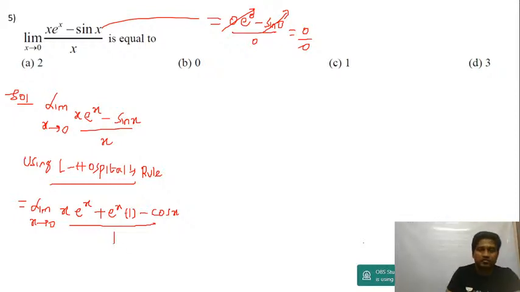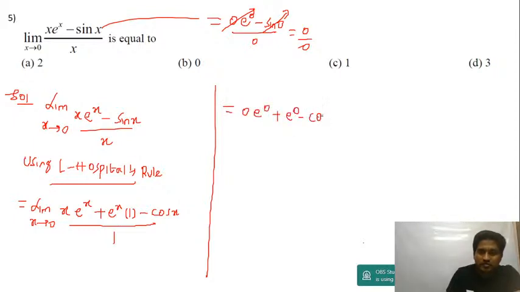Now x is tending to 0, this becomes 0 into e power 0 plus e power 0 minus cos 0. Note this step: 0 into e power 0 is obviously 0. So this becomes e power 0 is 1, cos 0 is 1. So you get 1 minus 1 is equal to 0. Answer should be option B.